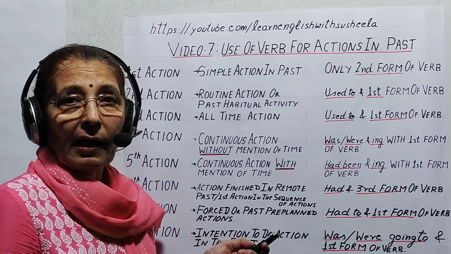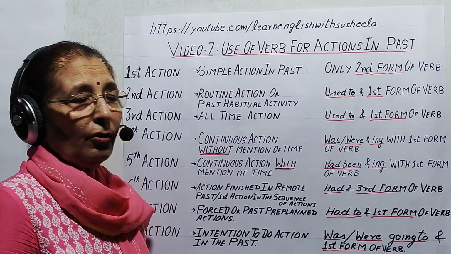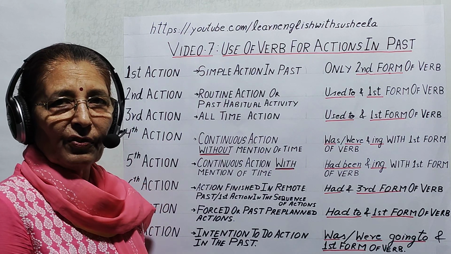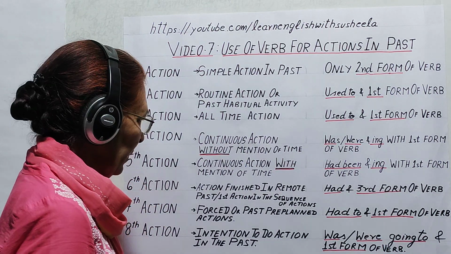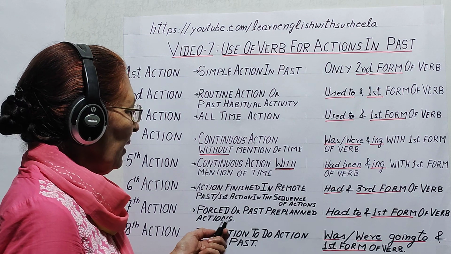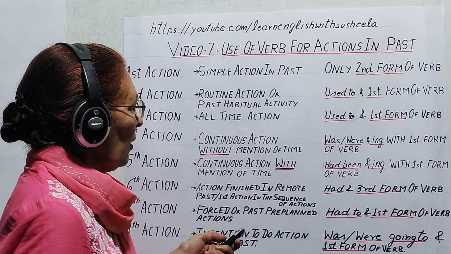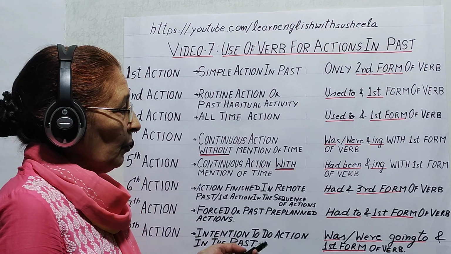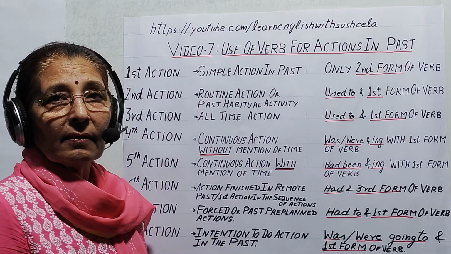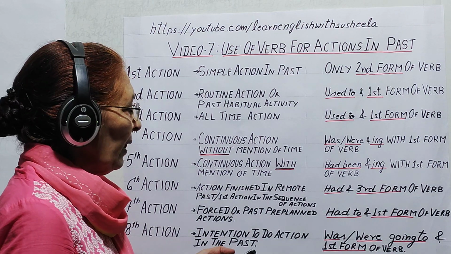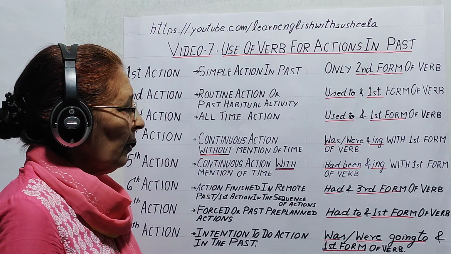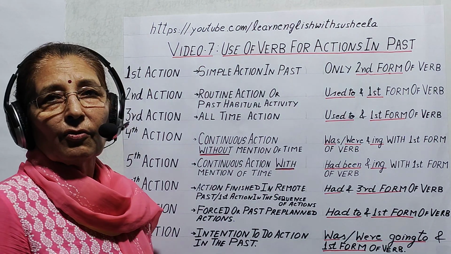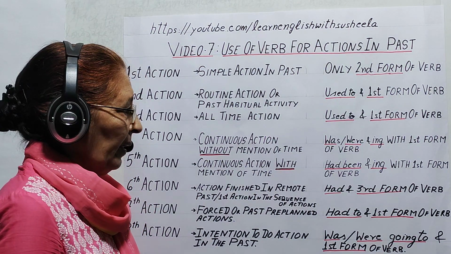Here we have the helping verb had, and we can use not after had, or we can use had before subject to make it interrogative. Then 7, that is forced or past pre-planned actions. Here we use had to. So here we don't use any other helping verb. And when we are having intention, so naturally the intention is in positive sense only, not in negative.